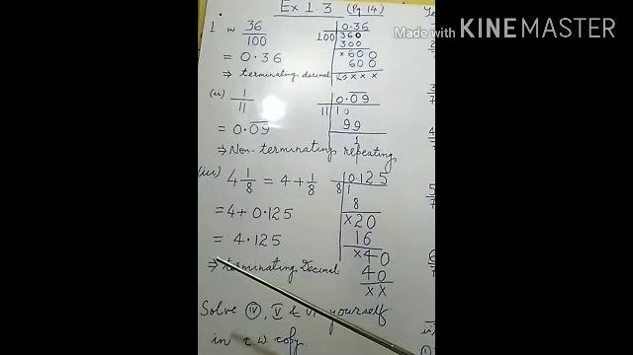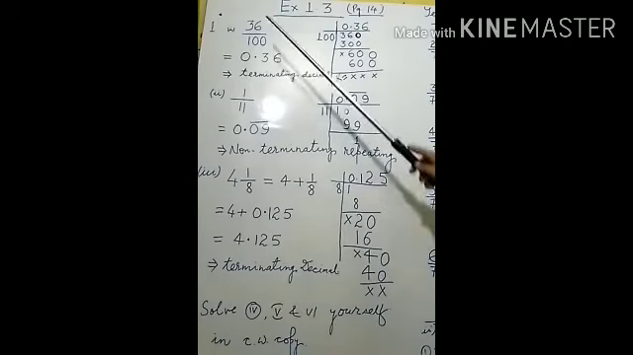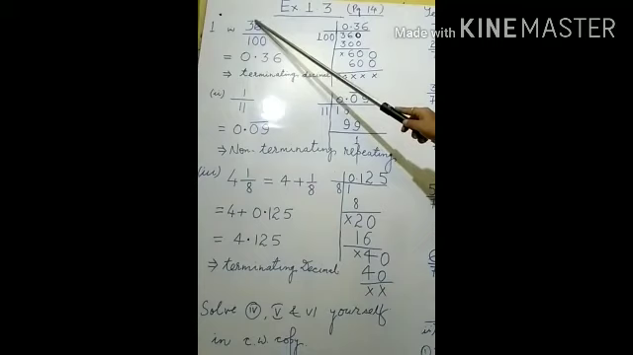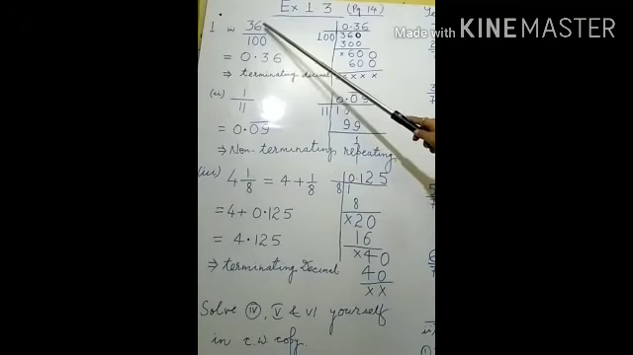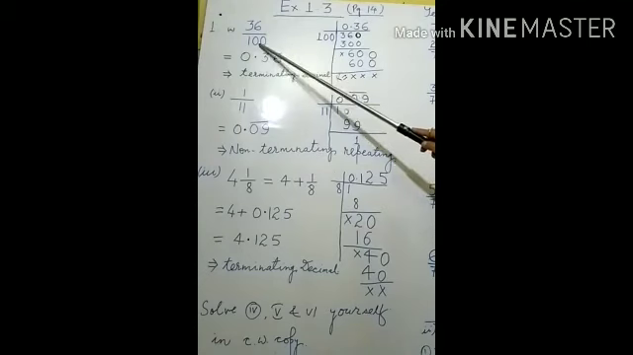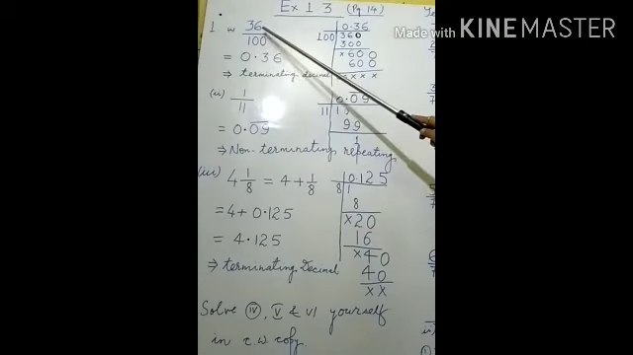So at that time the number of 0s in 10 would be only 1. So this decimal will be shifted how many digits? Only 1 digit. Why? Because 10 contains only 1 zero. So the decimal will be shifted to the left side, only 1 digit. So it will become 3.6 when 36 is divided by only 10.